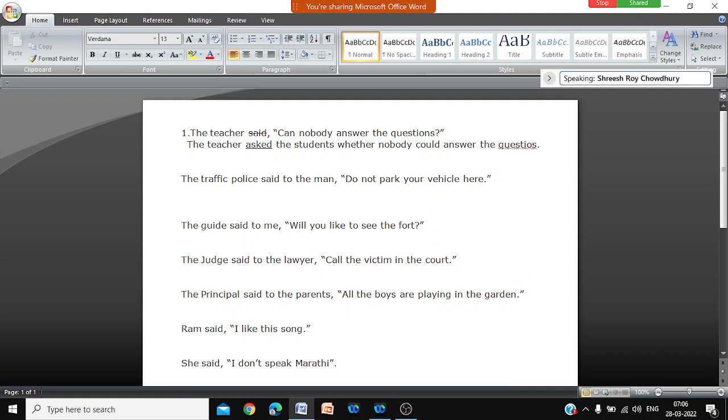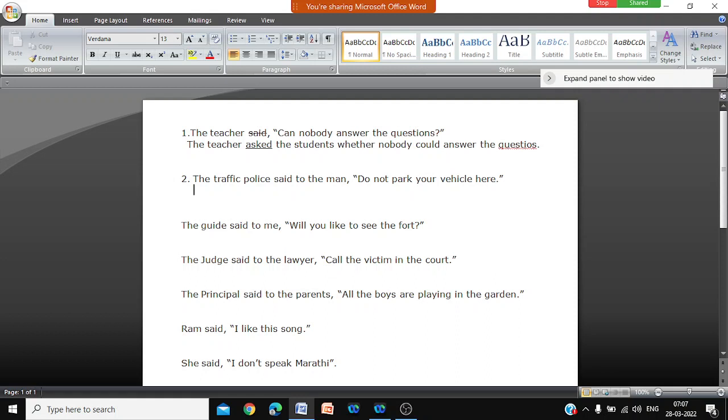Now, read the second one. What kind of sentence is this? Do not park your vehicle here. It is an order. It's an imperative sentence, or order. You can write ordered if you want, but for the time being we are not using that word. That we'll be using in higher classes.